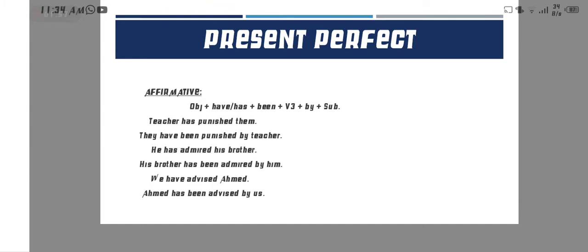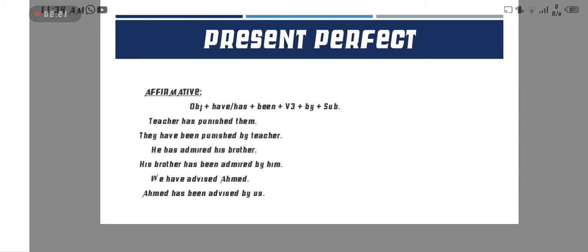In present perfect we put have and has, then been, and then verb third form. As you know, for the passive voice we always put verb third form, and then by, and last is the subject.